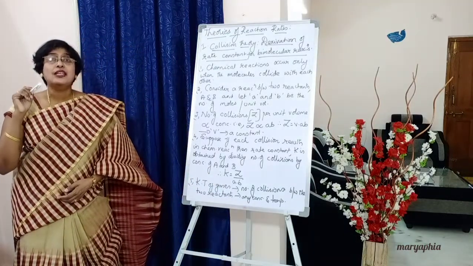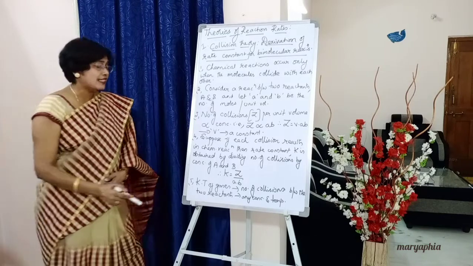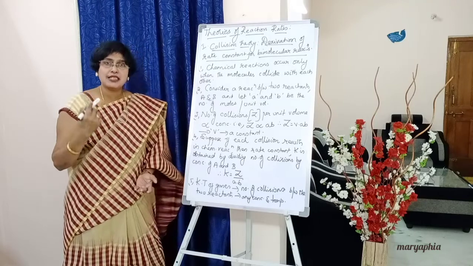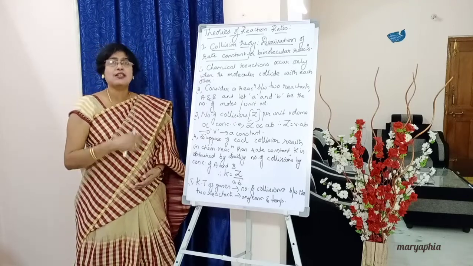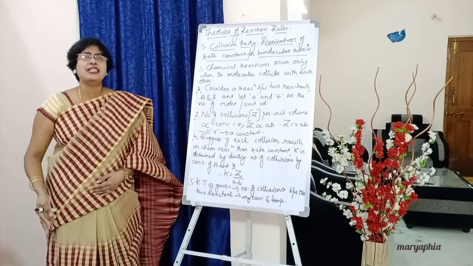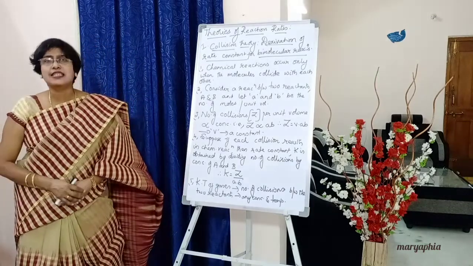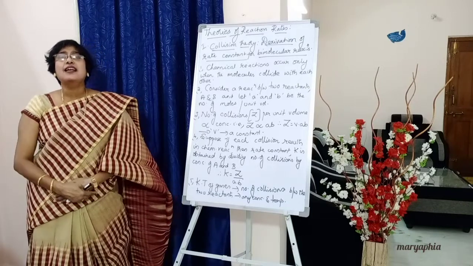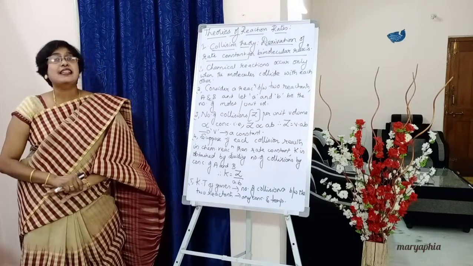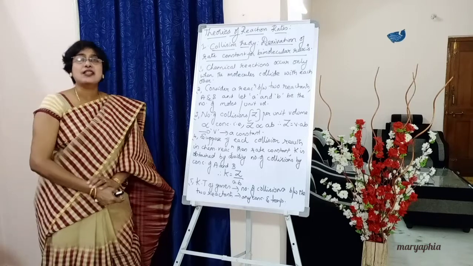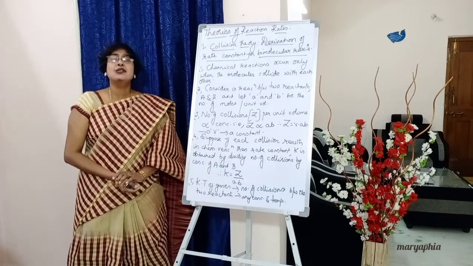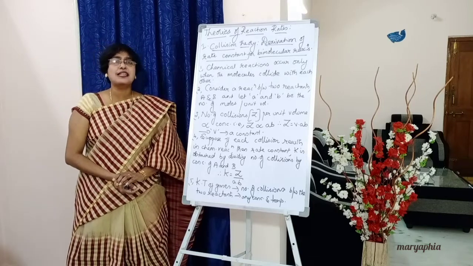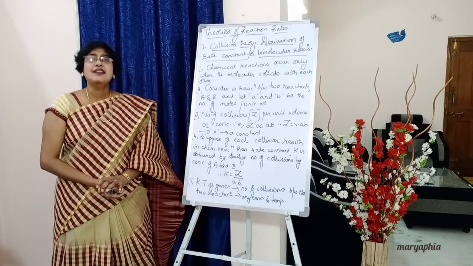Try to follow carefully. If suppose there are 100 collisions or 50 collisions or 20 collisions, and each collision results in a chemical reaction, then in such cases the rate constant can be calculated using a formula in which the number of collisions is divided by the concentration of the reactants.